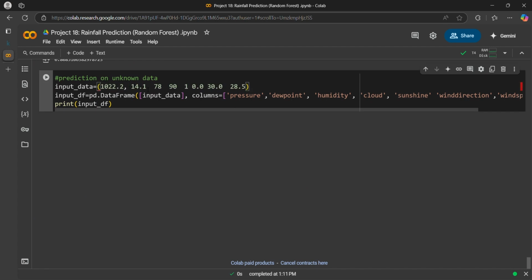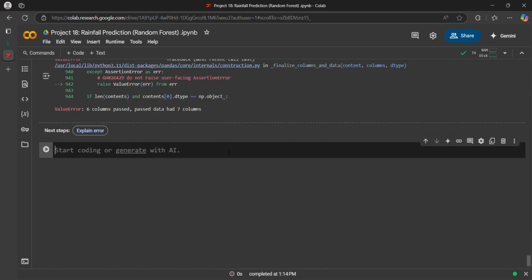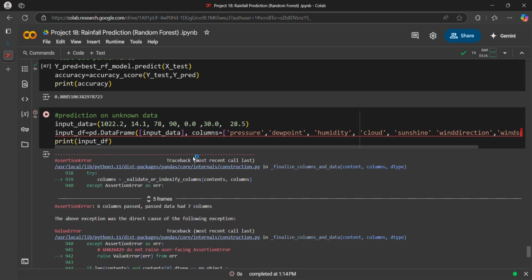Let's print it. So we have a total of 1 2 3 4 5 6 7.